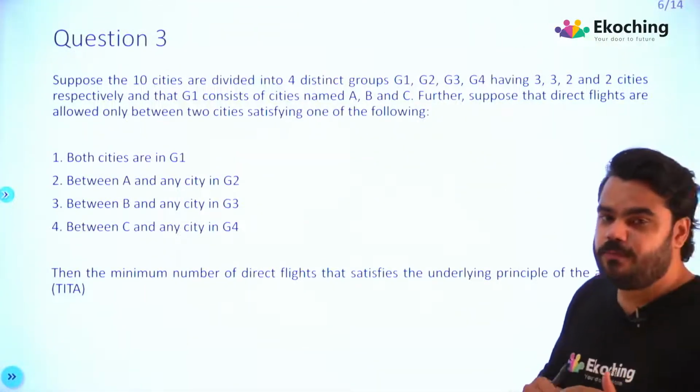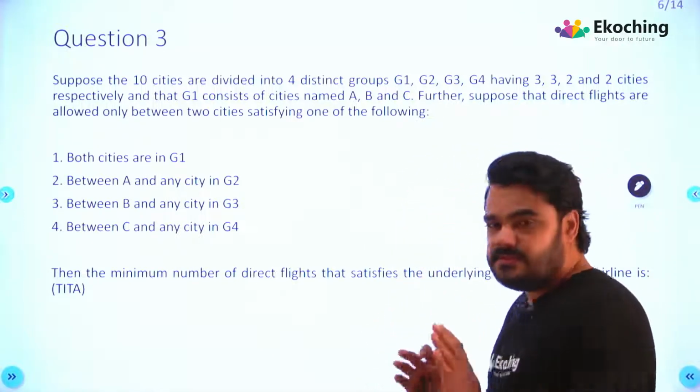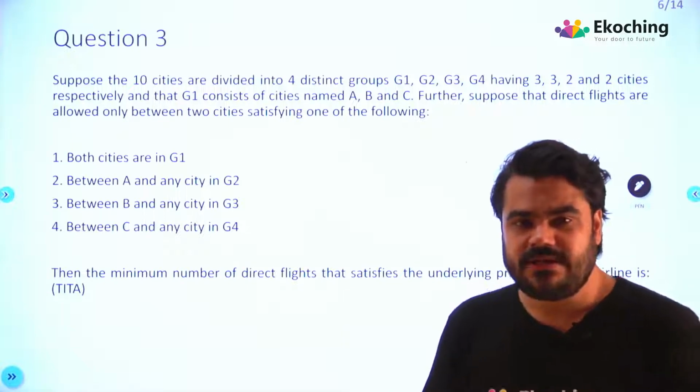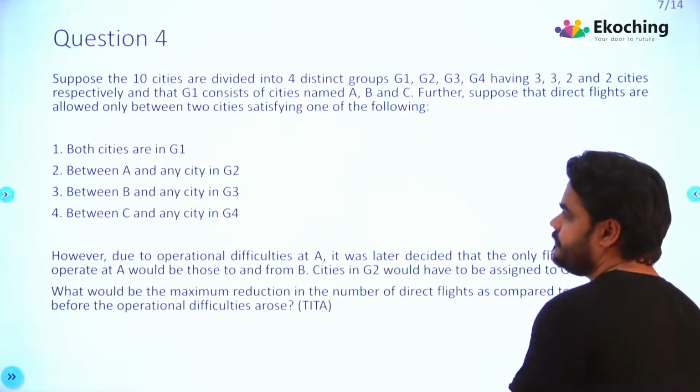All right, so I hope by now you are done and you have marked your answer, right? So this was a moderate level question, right? Not difficult, not easy, but yes, moderate. Let me go to question number 4.